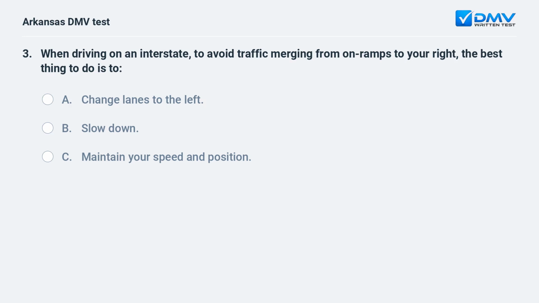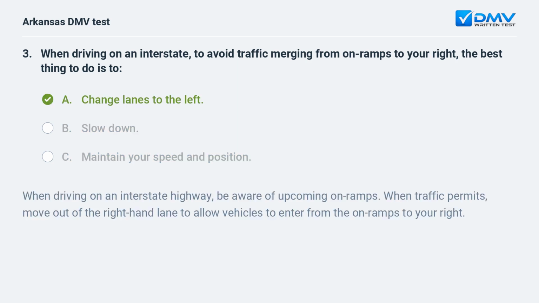When driving on an interstate, to avoid traffic merging from on-ramps to your right, the best thing to do is to A. Change lanes to the left. B. Slow down. C. Maintain your speed and position. A. Change lanes to the left. When driving on an interstate highway, be aware of upcoming on-ramps. When traffic permits, move out of the right-hand lane to allow vehicles to enter from the on-ramps to your right.